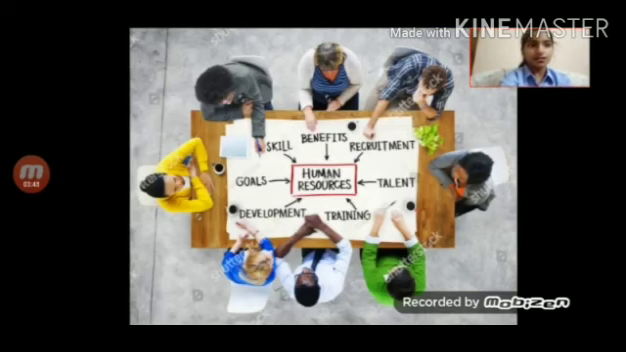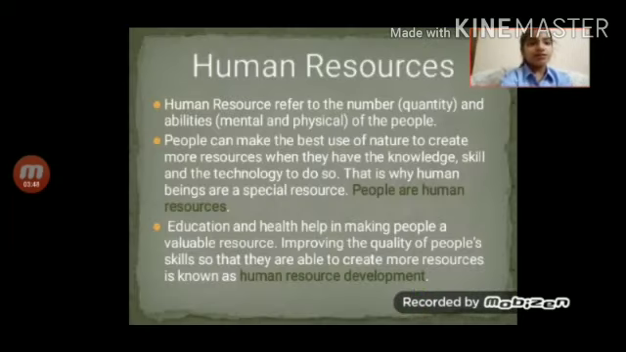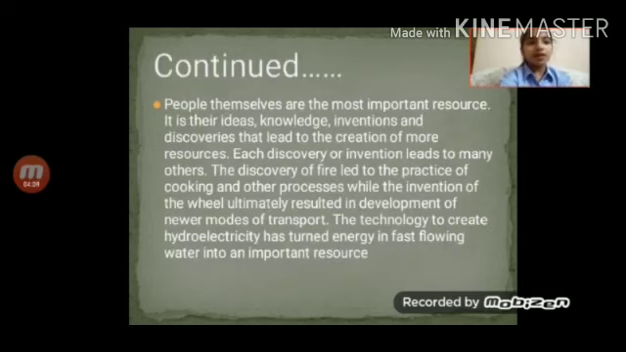Now, what are human resources? Human resources refer to the number and abilities of the people. People themselves are human resources. Education and health help in making people a valuable resource. Improving the quality of people's skills so that they are able to create more resources is known as human resource development. People themselves are the most important resource. It is their ideas, knowledge, and discoveries that lead to the creation of more resources. Each discovery or invention leads to many others. For example, the discovery of fire led to the practice of cooking, and the same with the discovery of the wheel. It led to newer modes of transport.